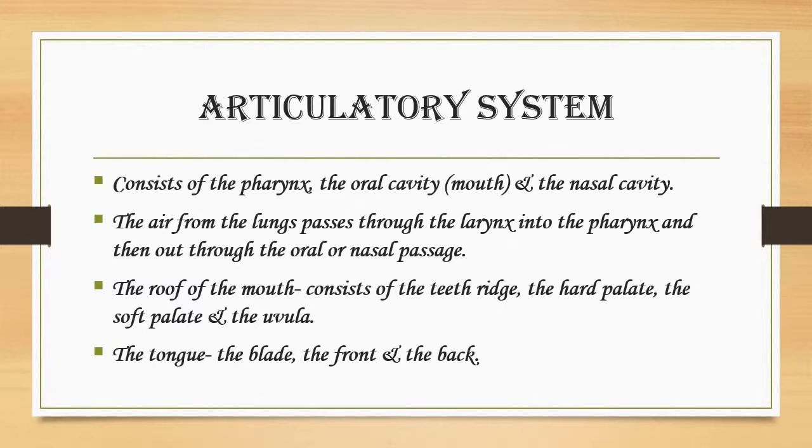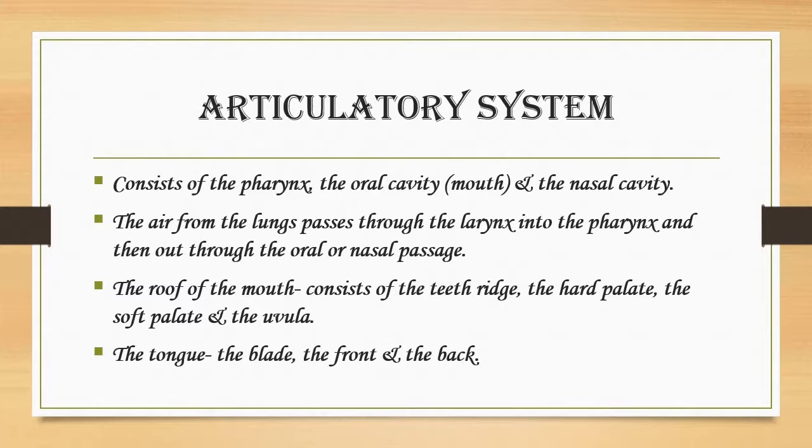The soft palate can be lowered or raised. If the soft palate is raised so that it touches the back wall of the pharynx, the nasal passage will be closed and the air can escape only through the mouth. Sounds produced with the nasal passage closed in this way and air escaping through the mouth alone are called oral sounds. If the soft palate is lowered so that the nasal passage is open and the oral passage is blocked at some point, air can escape only through the nose. Sounds during the production of which air thus escapes only through the nose are called nasal sounds.